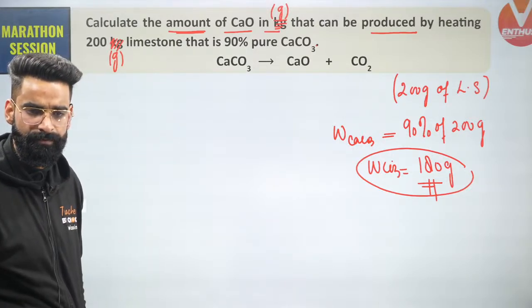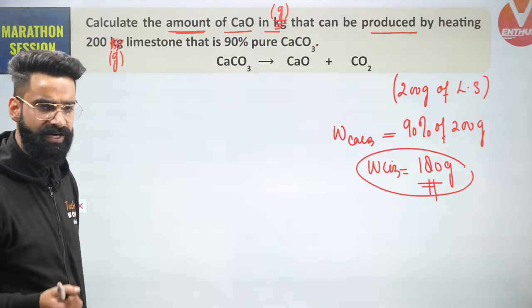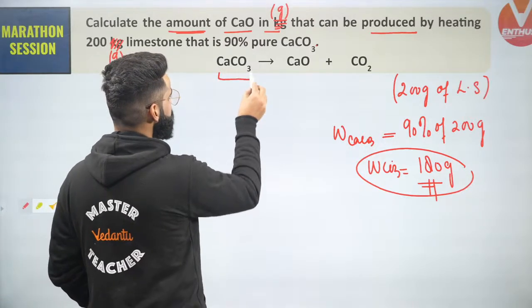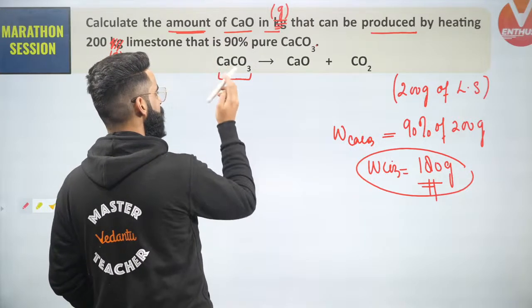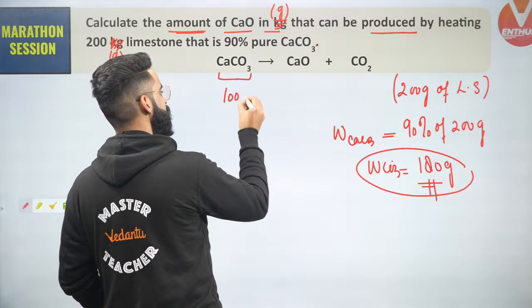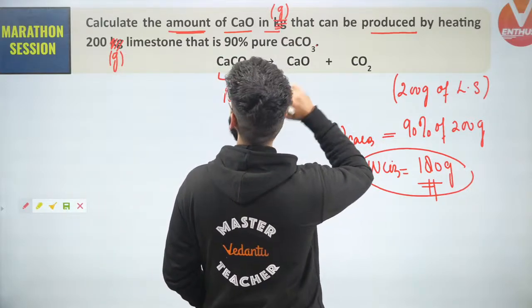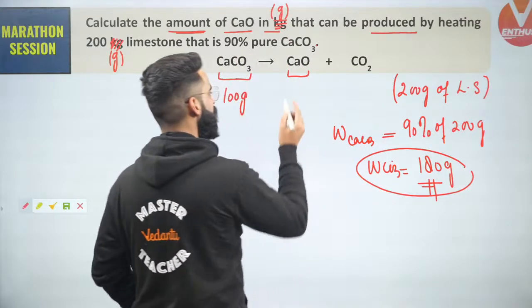Yes. Understand, guys, what I'll be doing? See. Can I say simply like this? The molar mass of calcium carbonate is 100 grams. Can I say 100 grams is the mass of 1 mole of calcium carbonate? Yes. What is the molar mass of carbon dioxide? Do I have to calculate carbon dioxide or calcium oxide? I need to calculate calcium oxide. What is the molar mass of calcium oxide?